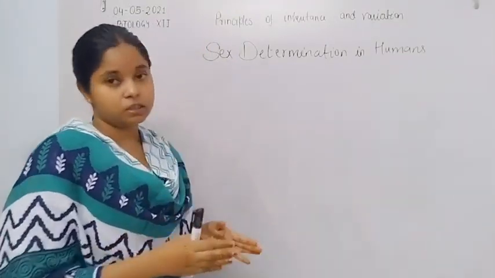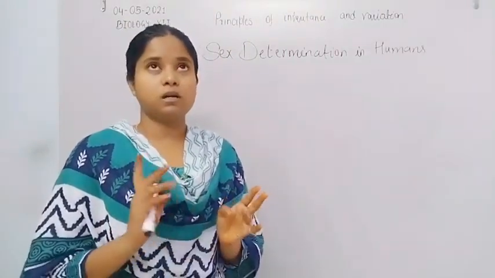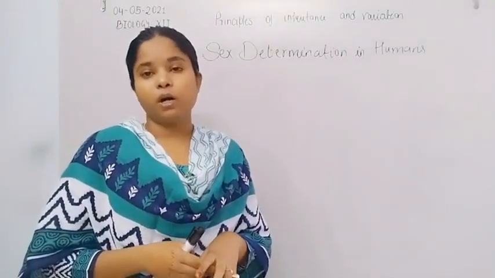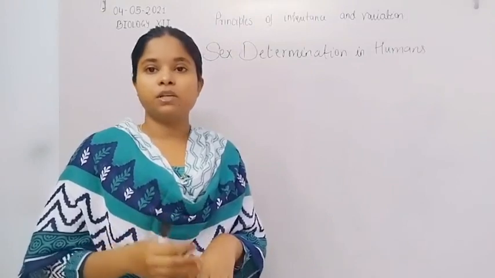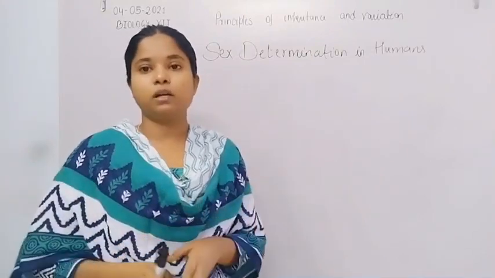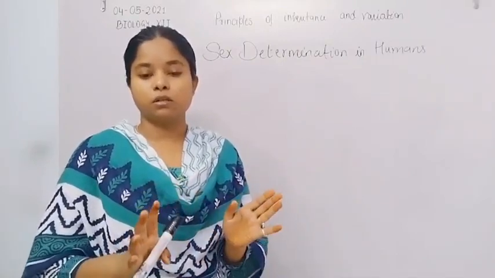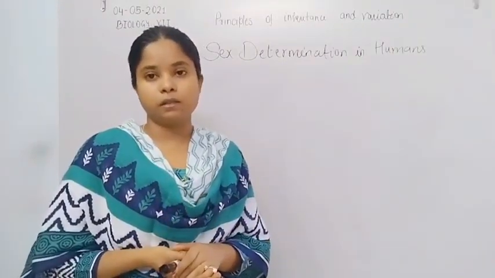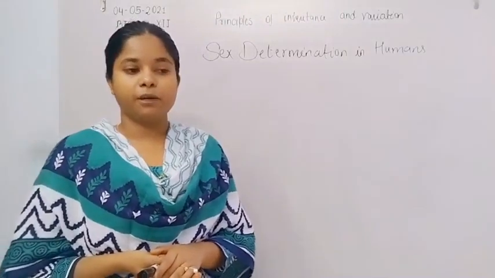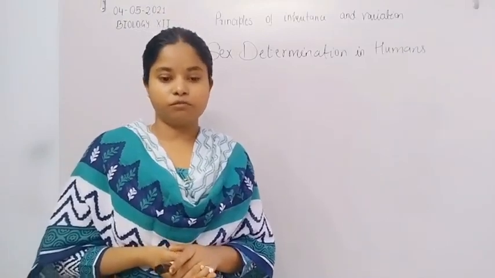Now come to the sex determination. In the previous class, we have already discussed sex determination in birds and insects. In birds, it is the ZZ, ZW type, where ZZ represents the male bird and ZW represents the female bird. In case of female there is a possibility of two types of gametes, but the male shows homogamety, meaning both gametes produced by the male are equal, because the male has both similar chromosomes, but the female has two different types of chromosomes. So the female always decides the sex of the offspring.